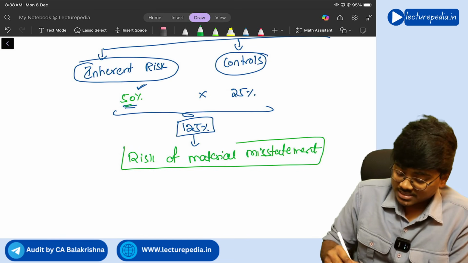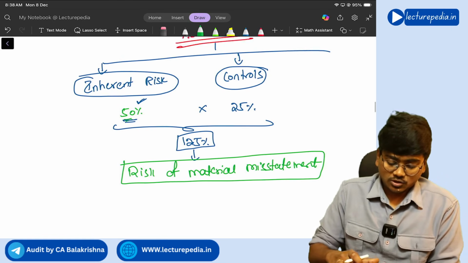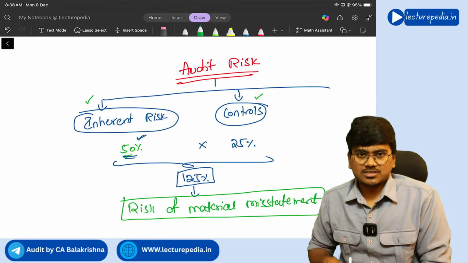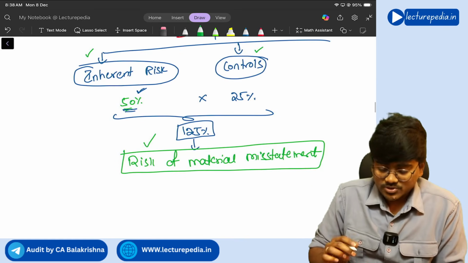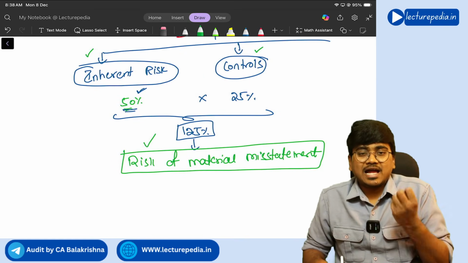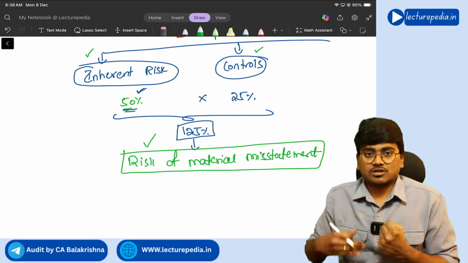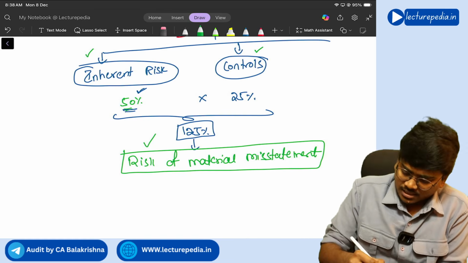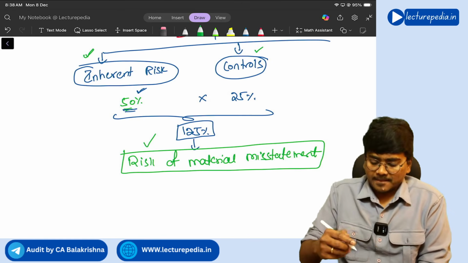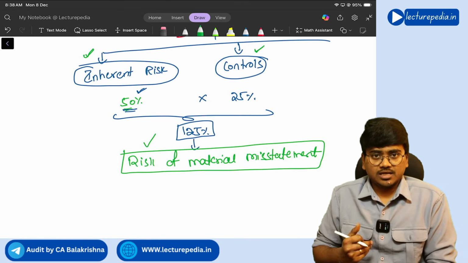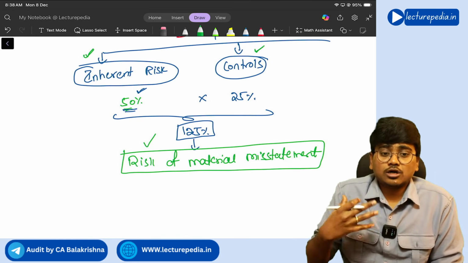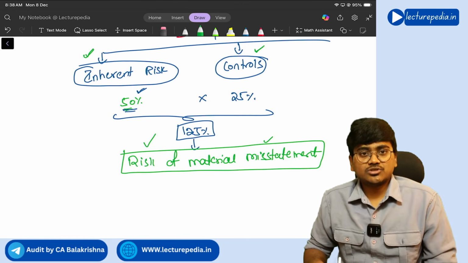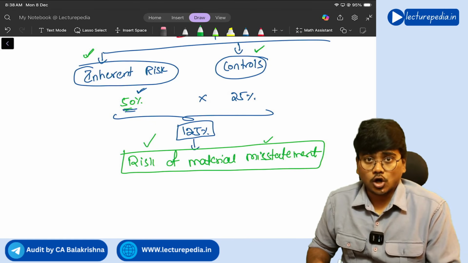That means risk of material misstatement is a combination of inherent risk and control risk. Now this risk of material misstatement is not in the hands of the auditor. By the time the auditor has come to the entity, inherent risk is already there and control risk is also already there. So the auditor cannot influence inherent risk and control risk. So risk of material misstatement is not in the hands of the auditor.